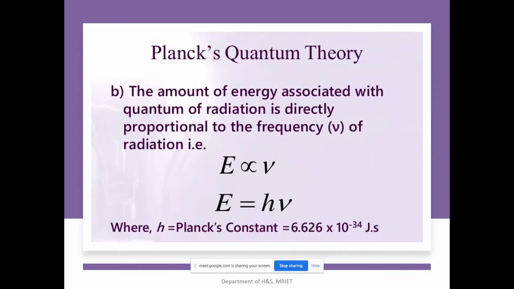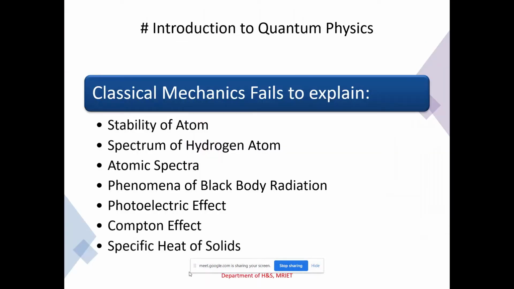By using this quantum theory, Max Planck successfully explained the phenomena of black body radiation, both at the lower wavelengths as well as the higher wavelengths. And using the same quantum theory, Einstein successfully explained the phenomena of the photoelectric effect in the year 1905, and for that also Albert Einstein was awarded a Nobel Prize in the year 1923.